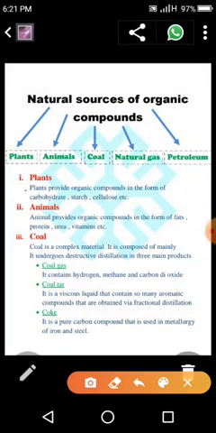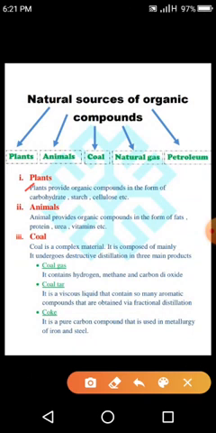First of all, plants. How can we say that plants are a natural source of organic compounds? As you know, there is a specific process that differentiates plants from animals, that is the process of photosynthesis. In photosynthesis, plants manufacture their own food, which is glucose, by the combination of carbon dioxide and water, with the help of chlorophyll and sunlight.